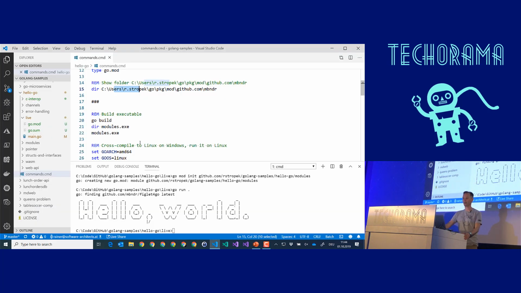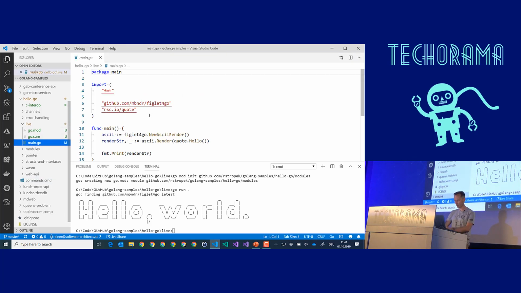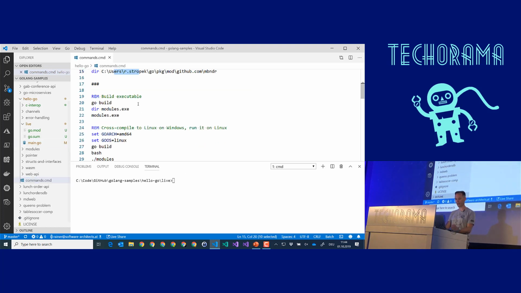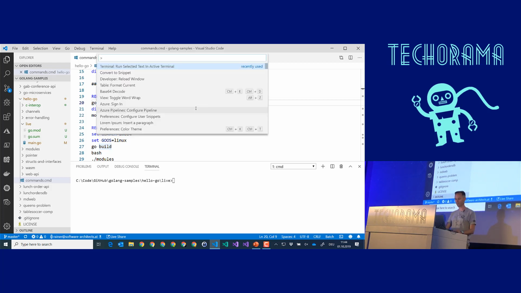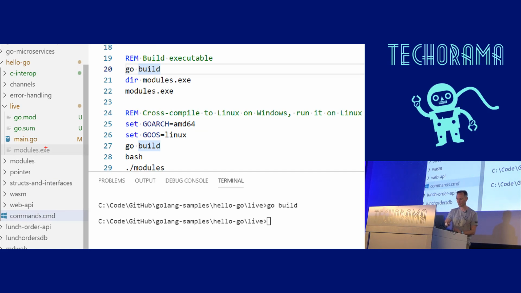You can cross-compile. Now let me clean up a little bit here. Here we have our main.go. What we can do, if I open my commands again, I can build an executable. That's simple. It's go build. If we do that, it should be finished immediately. You see, we get a single executable with no dependencies at all.